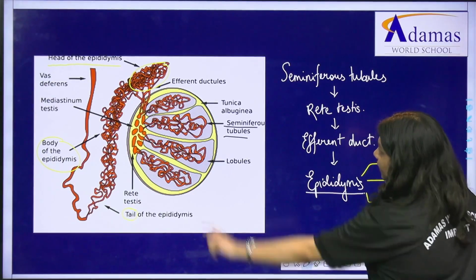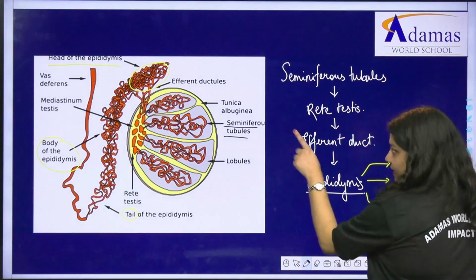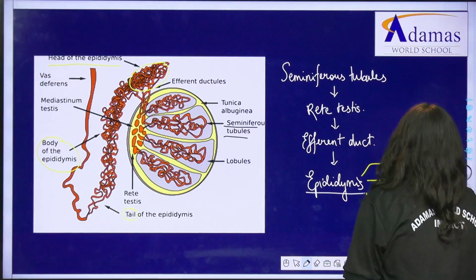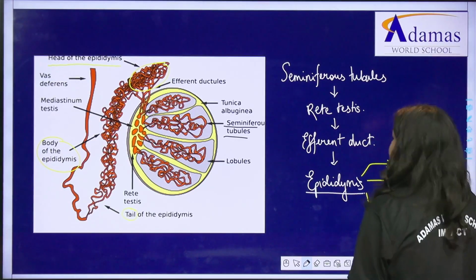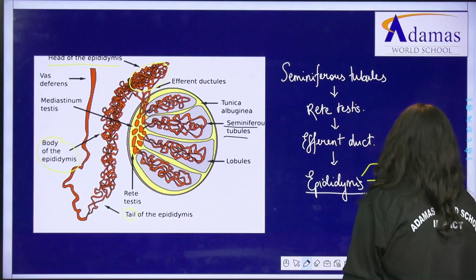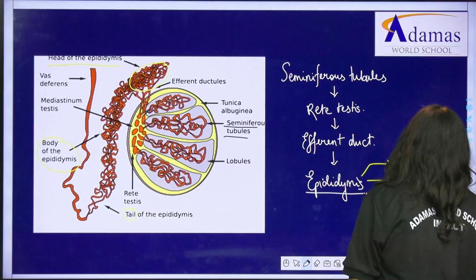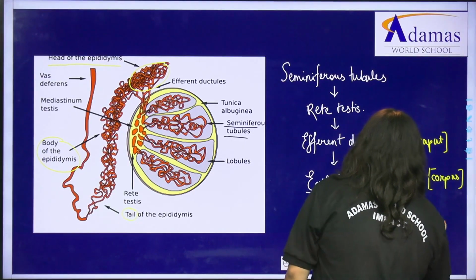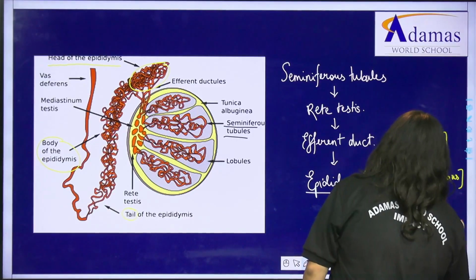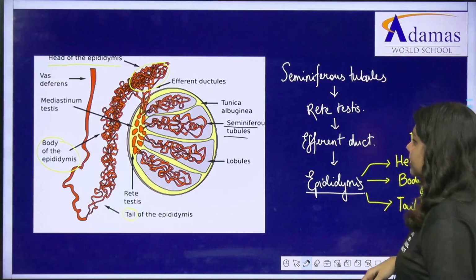One is the head, which is a cap-like structure, so we call it caput epididymis. Then you have the body part, known as the corpus epididymis. Then last comes the tail part, which is called cauda epididymis. Okay, understandable.